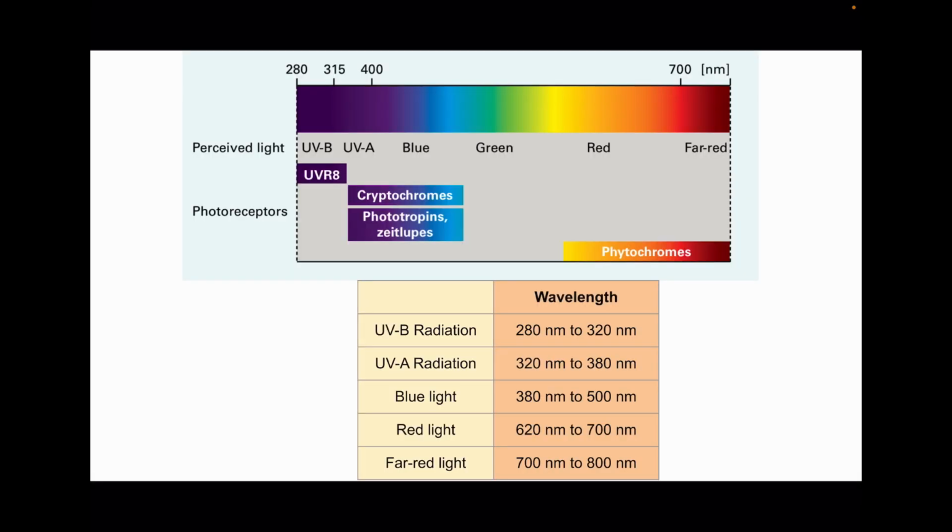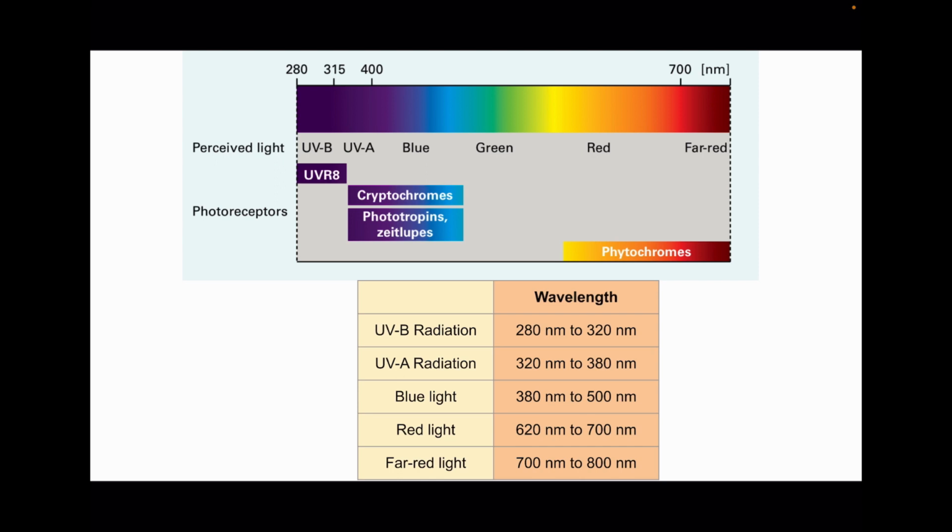So in this diagram you can see that the UVR8 photoreceptor can detect UVB radiation, and the wavelength of UVB radiation is 280 nanometer to 320 nanometer. Cryptochromes, phototropins and zeitlupe are the photoreceptors which can detect UVA radiation and blue wavelength of light.